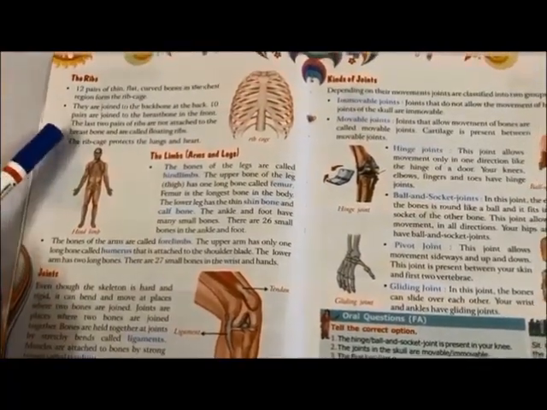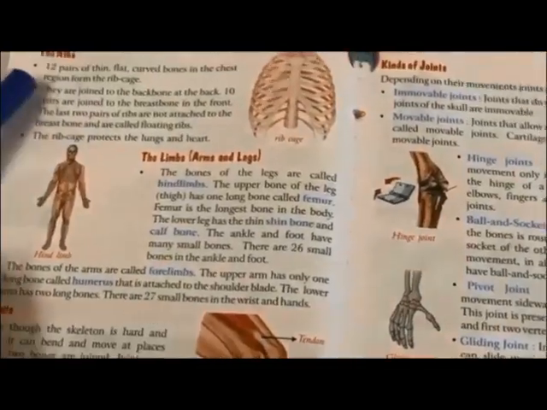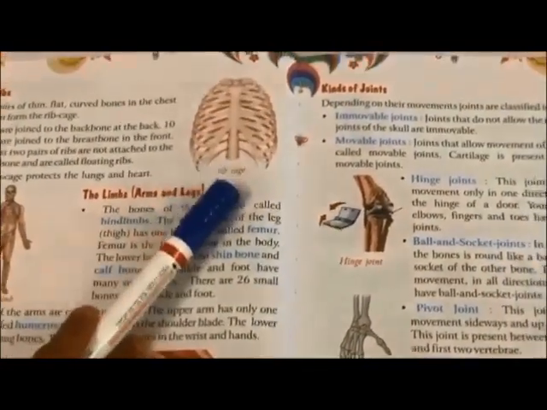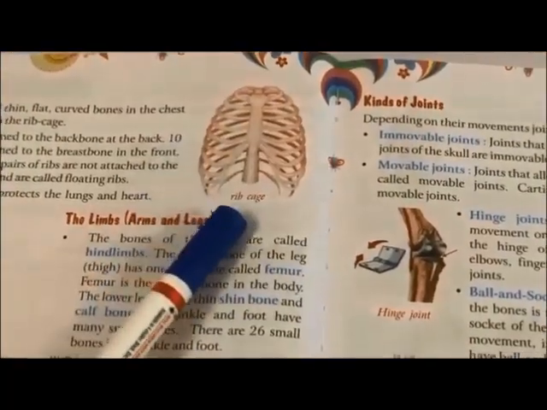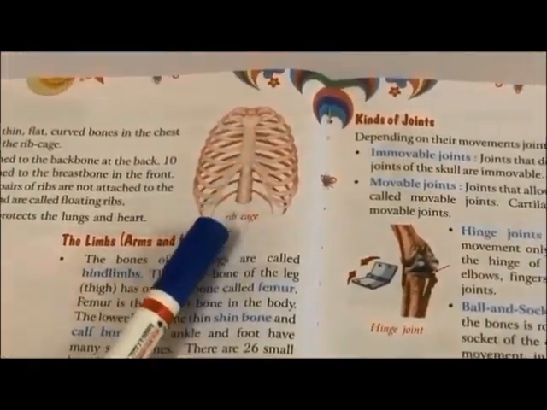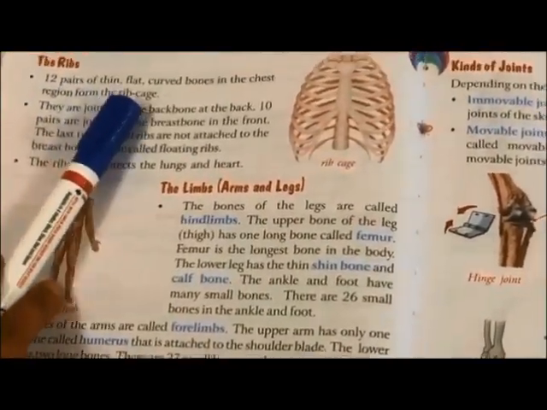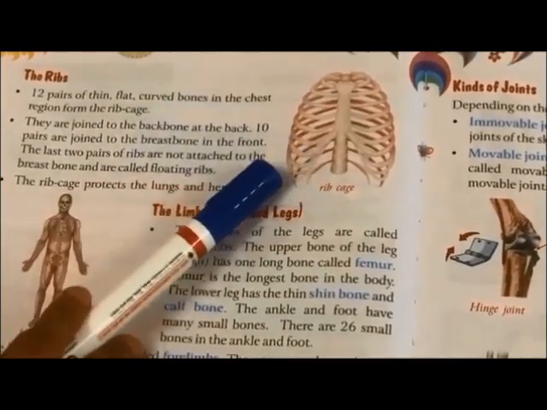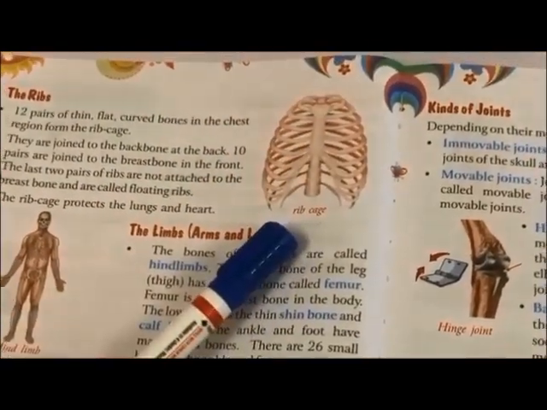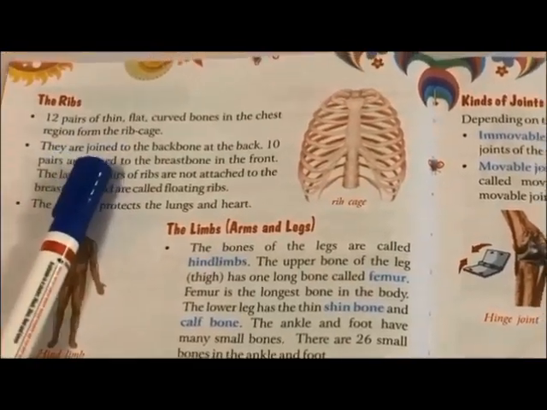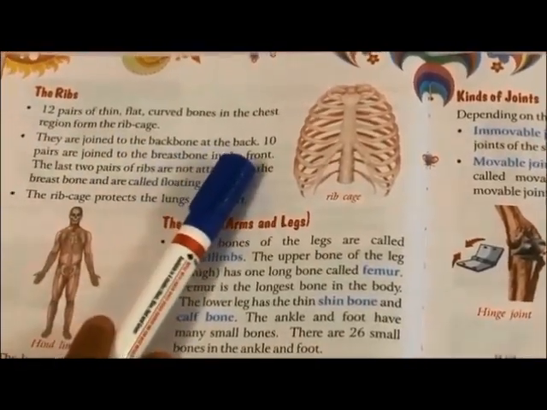So students, now the next part of the human skeleton is the ribs. Can you see the picture? The ribs, this is a cage-like structure which we find in our chest part. Okay, and it is made up of 12 pairs of flat, thin, curved bones in the chest. Can you see the figure here? Now, these ribs, they are joined to the backbone at the back.